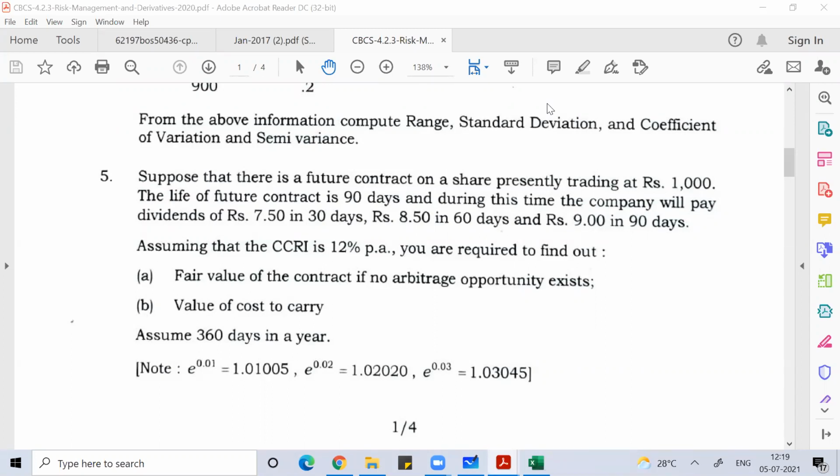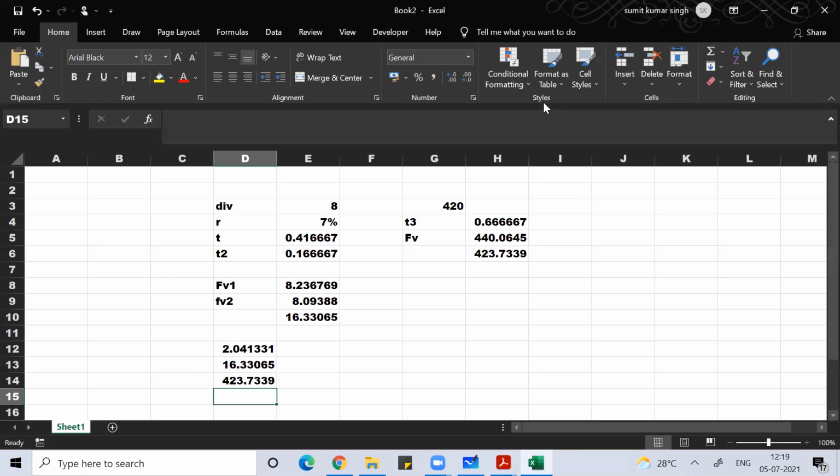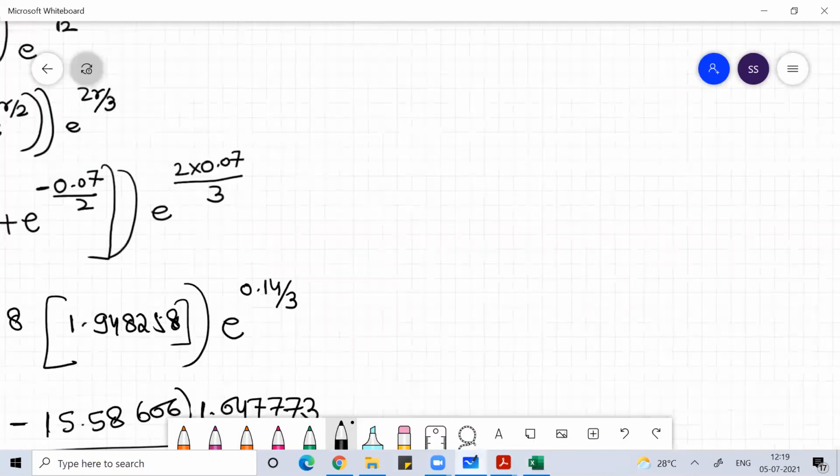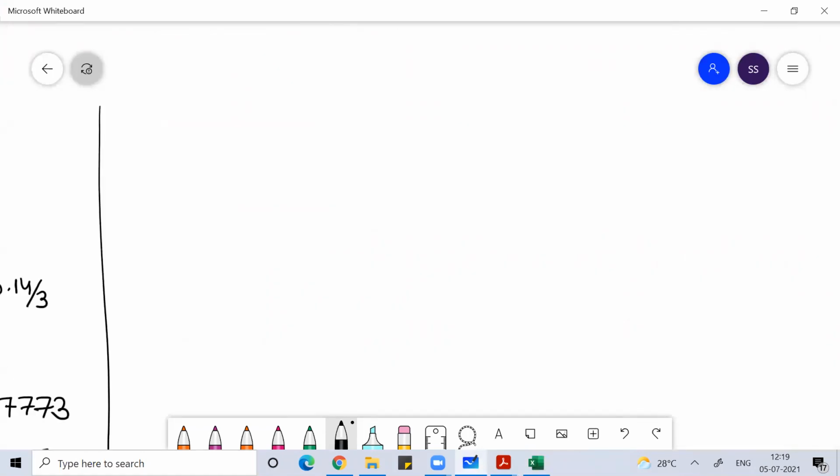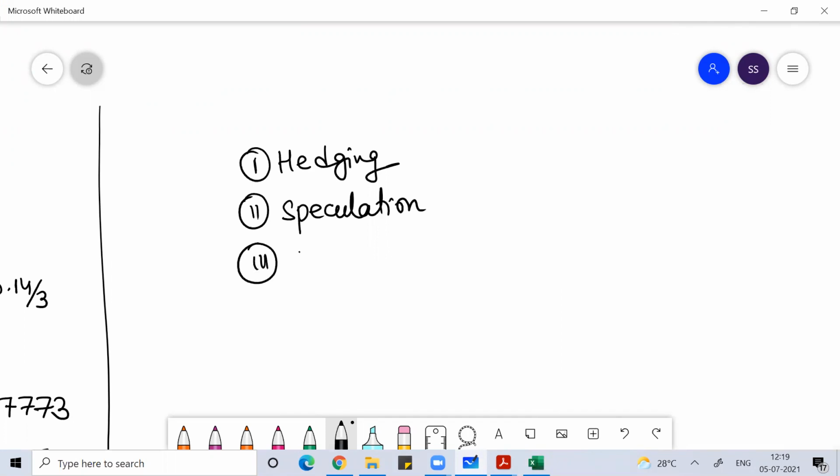Normally, when we talk about a trading environment, we talk about three terms. One is called hedging, another is called speculation, and the third is called arbitrage.